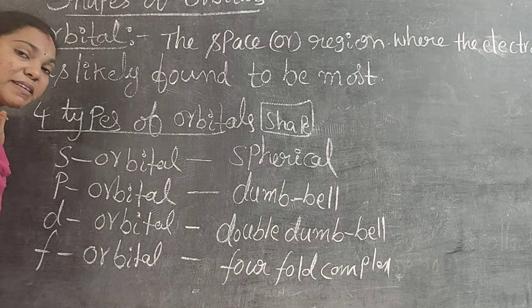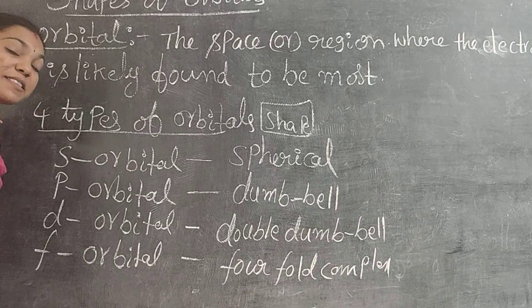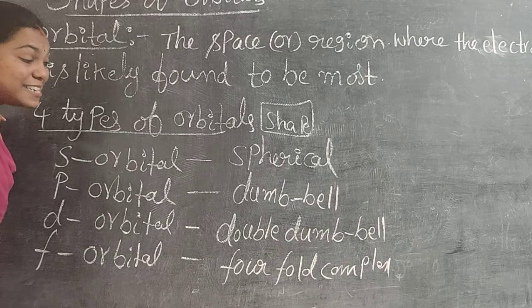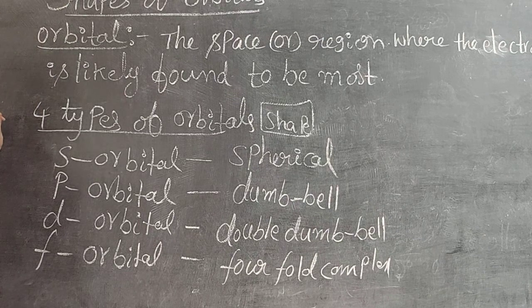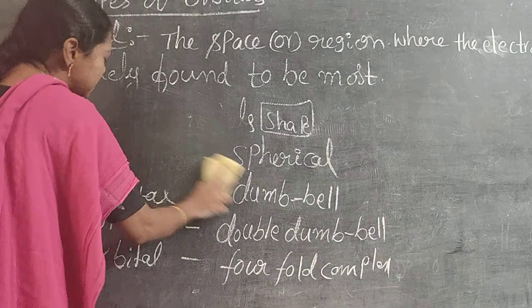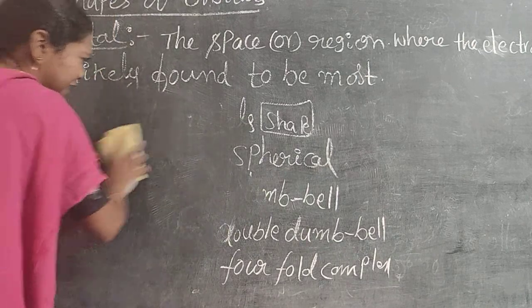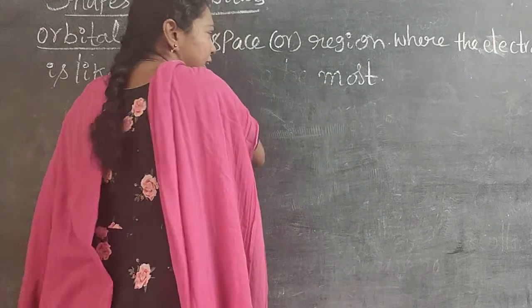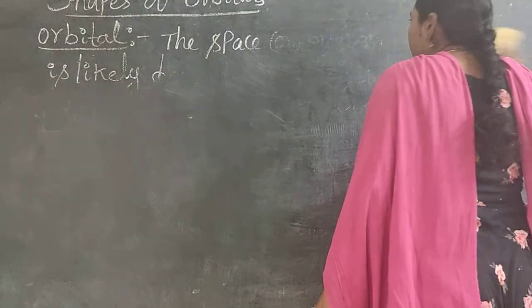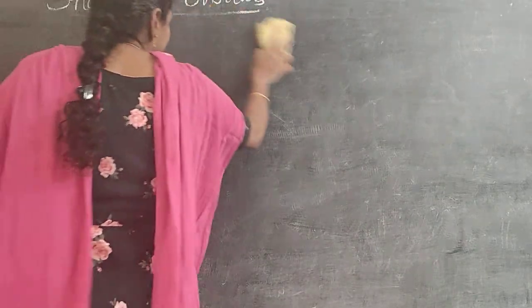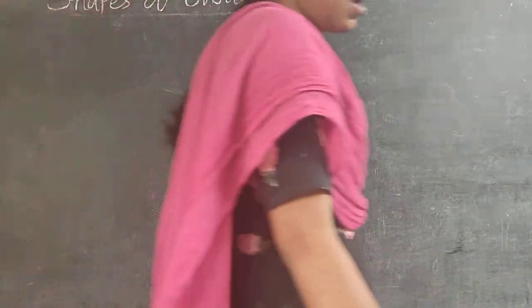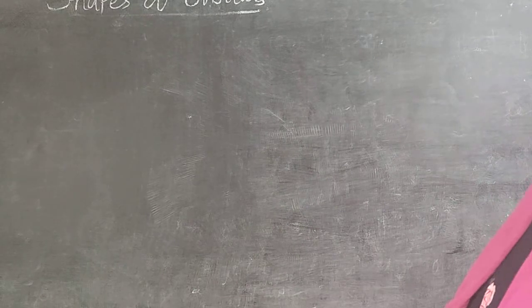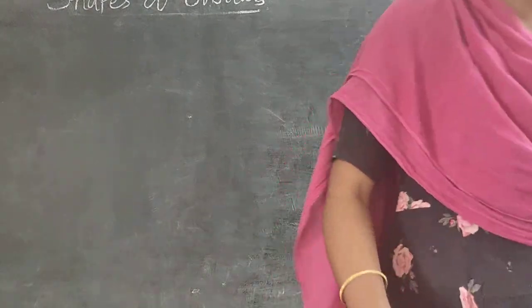S orbital shape is spherical, P orbital shape is dumbbell, D orbital shape is double dumbbell, and F orbital shape is four-fold complex. Okay. So according to our syllabus, I have drawn a diagram for S, P, D. What are the diagrammatical representations for S orbital, P orbital, and D orbital? Very important: what is the shape of S orbital, and draw the diagram. That is very important.